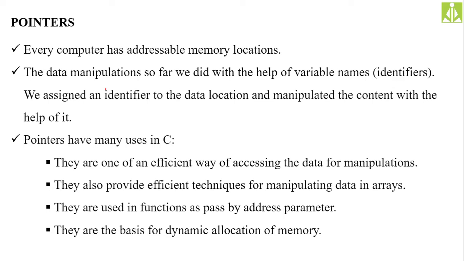And the second is also the same thing: pointers provide efficient techniques for manipulating data in an array. So if your data is inside an array, and with the help of an identifier you are accessing the data inside the array, then you have to do indexing. Identifier is nothing but the array name. So if you are accessing the data from an array with the help of the array identifier, you have to go for indexing. Indexing requires processing power. Whereas if you do it with the help of pointers, it also requires processing power, but less in amount. When you compare with the previous approach, this approach will consume less processing power. Okay.